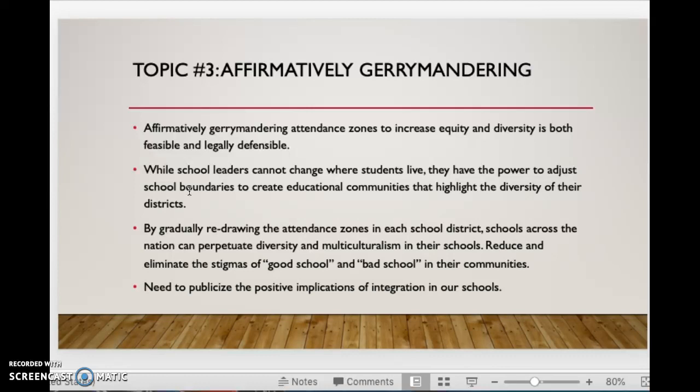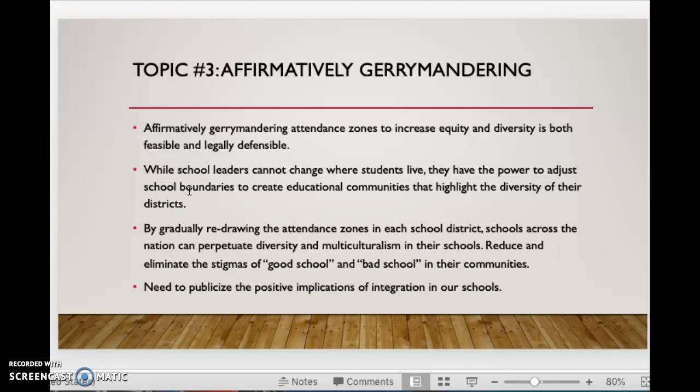So redrawing it so that schools have more diversity in their classrooms, so that there's no good school or bad school in their communities, and gradually redrawing the lines so that all the populations in a community split roughly 50-50 going to each school.